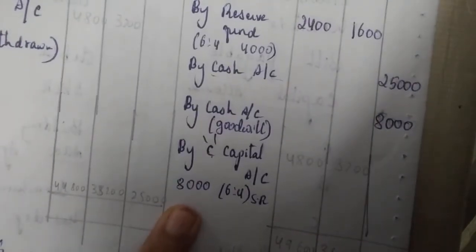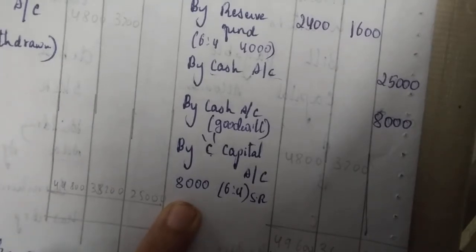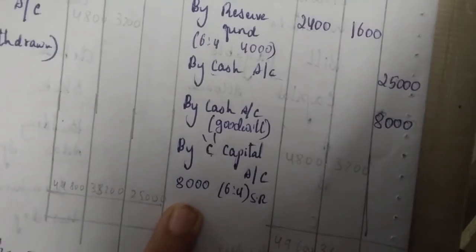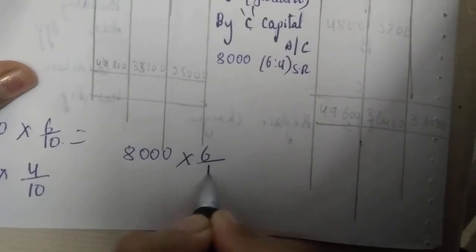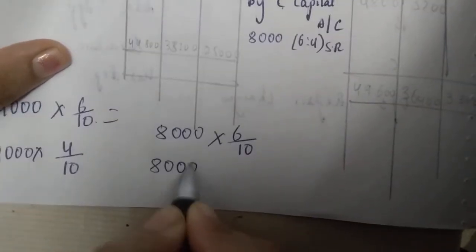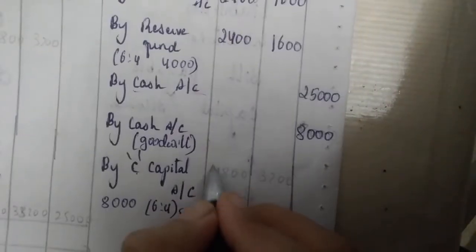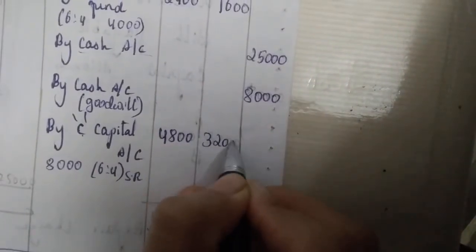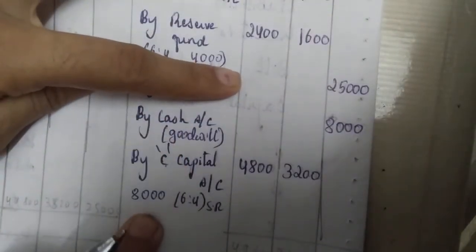How will you give? Goodwill amount 8,000, you give it in the 6:4 ratio. When you multiply, I will just show: 8,000 into 6/10 gives 4,800, and 8,000 into 4/10 gives 3,200. So these are the two new entries for this problem as per the new accounting standard method.